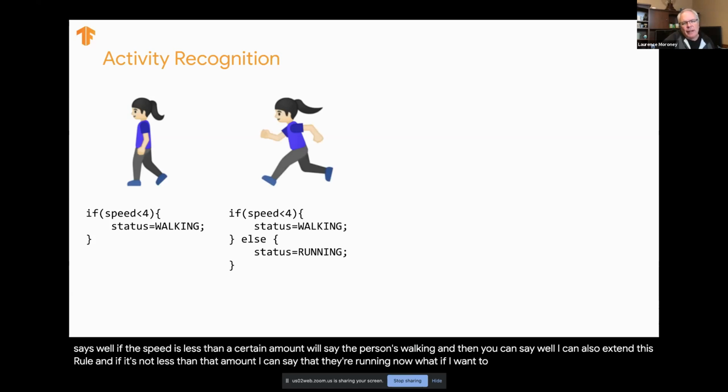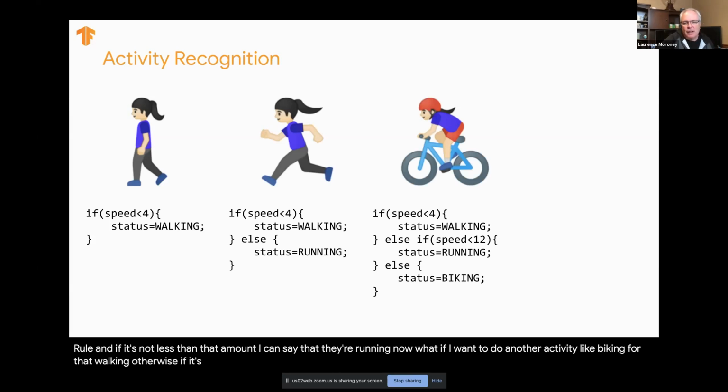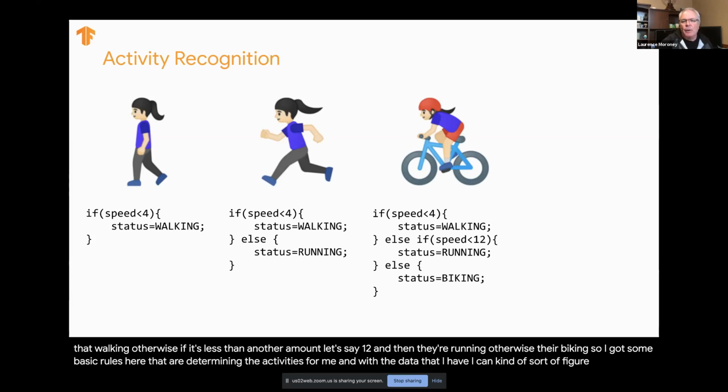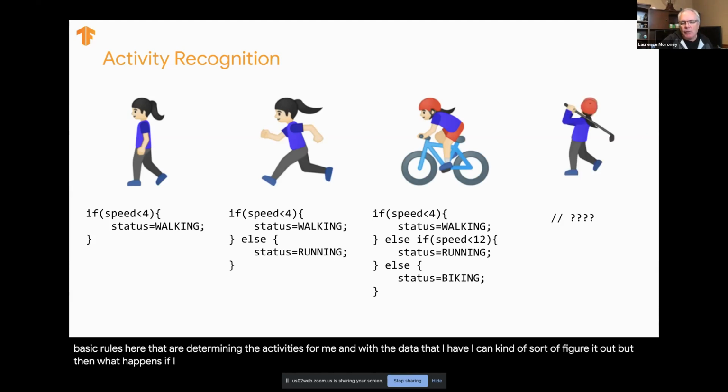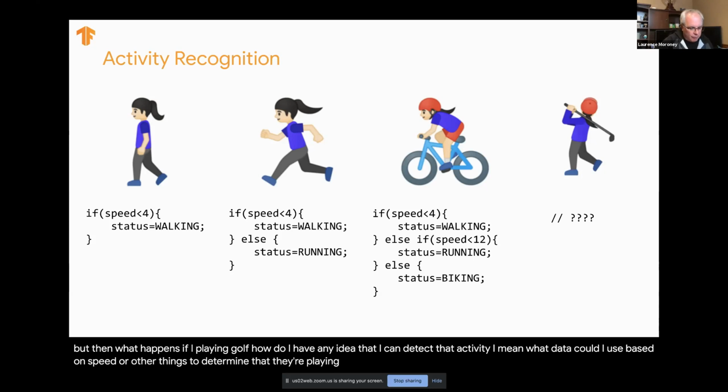Now, what if I want to do another activity like biking? Then I can say, if it's less than 4, they're walking. Otherwise, if it's less than another amount, let's say 12, then they're running. Otherwise, they're biking. So I've got some basic rules here that are determining the activities for me, and with the data that I have, I can kind of sort of figure it out. But then what happens if they're playing golf? How do I detect that activity? What data could I use based on speed or other things to determine that they're playing golf?